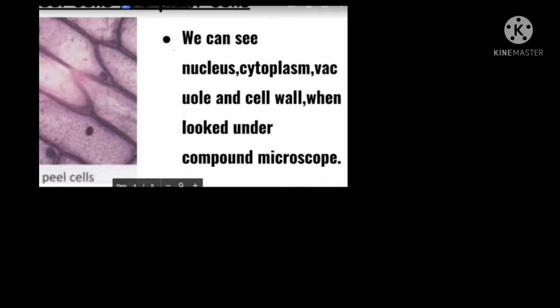So here we can see a plant cell, in which the onion peel cells are there. That means the onion we eat, under the microscope, that peel looks like this. If you see one cell, these are the structures present.